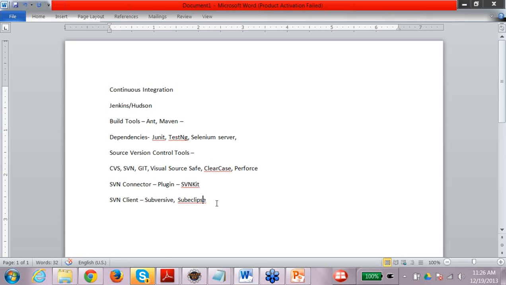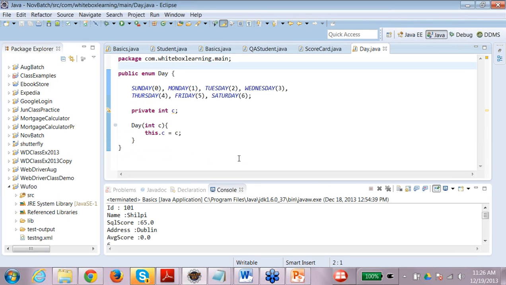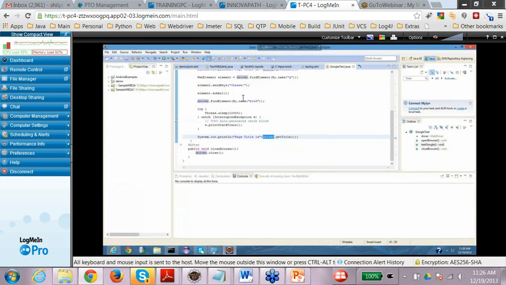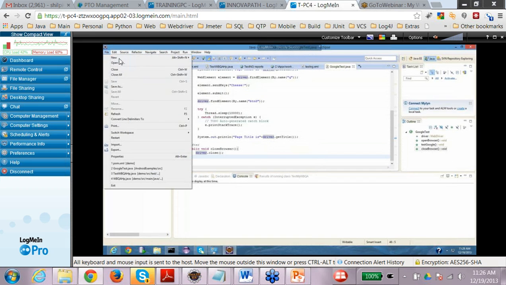Usually all this configuration would already be there on your desktop, but in case you need to know, you might have to ask your manager what client you need to download and add to your Eclipse. Going back here, I already have SVNKit connected. What I need to do is create the new project from the repository URL which I have been provided.